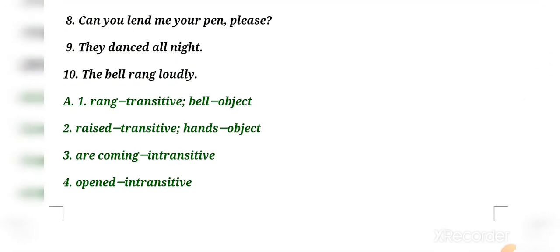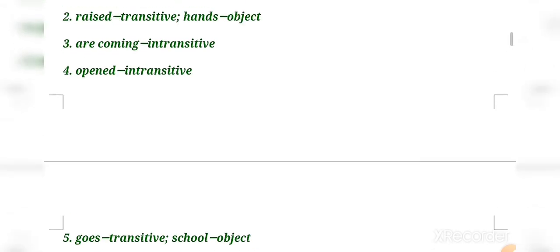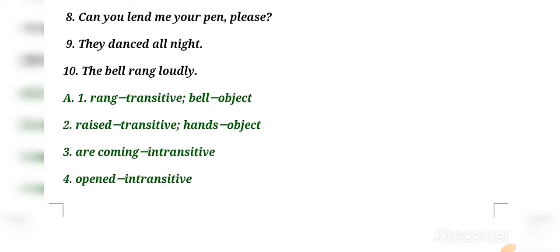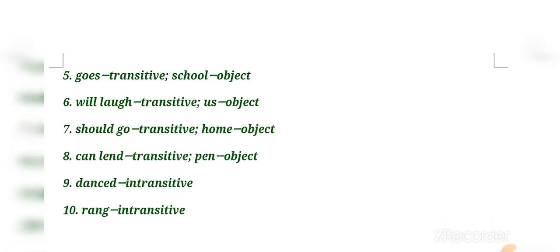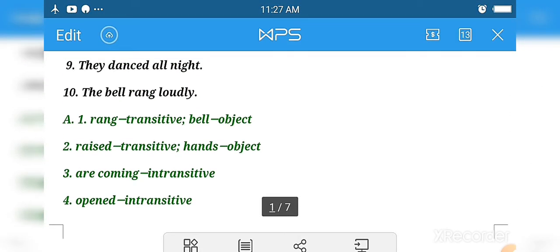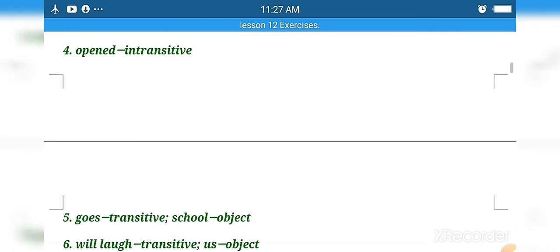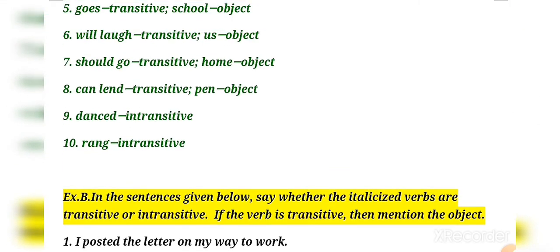Number 8, can you lend me your pen please? The answer will be can lend, transitive, pen is the object. Okay, number 9, they danced all night. So here it is very simple, danced is an intransitive verb. Okay, number 10, the bell rang loudly. Okay, that is also an example of an intransitive verb because there is no object.